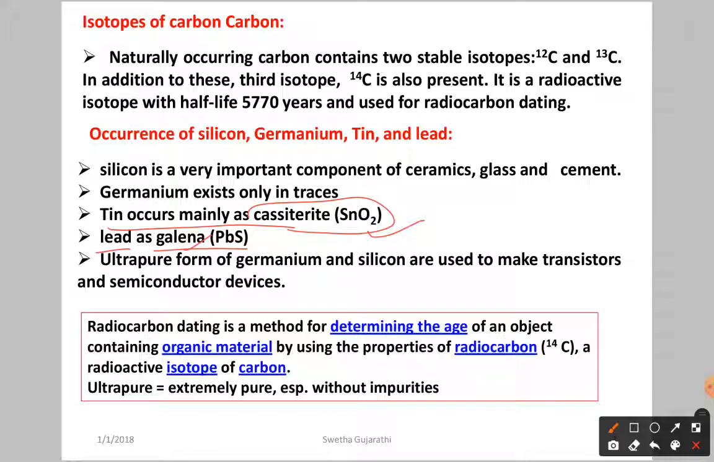Next, ultra pure forms of germanium and silicon are used to make transistors and semiconductor devices. Ultra pure means extremely pure, especially without any impurities. So ultra pure germanium and silicon are used for transistors and semiconductor devices.